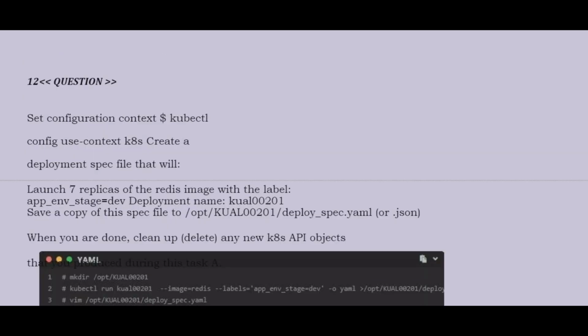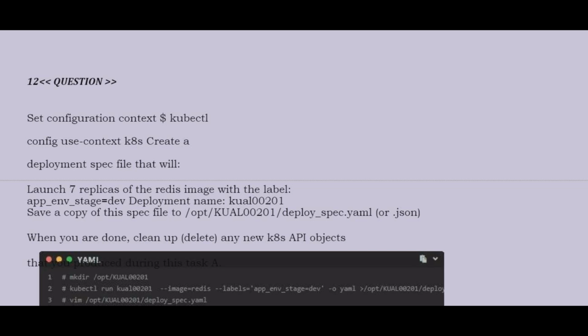Question is set configuration context kubectl config use-context k8s. Create a deployment spec file that will launch seven replicas of redis image with the label app_env_stage=dev, deployment name kual00201.